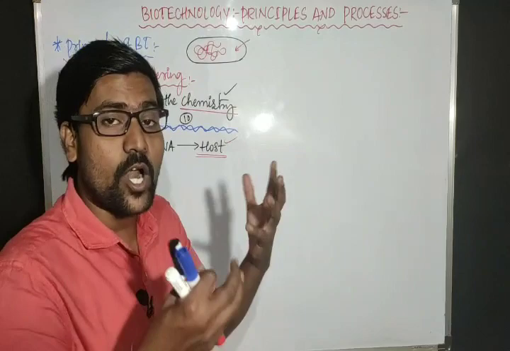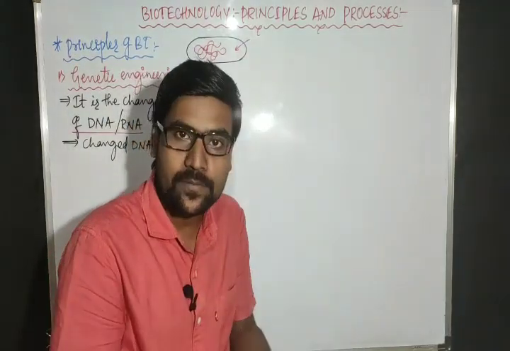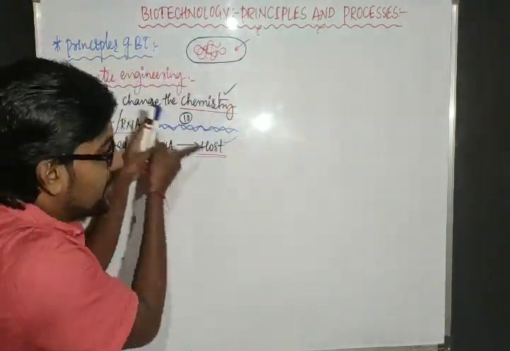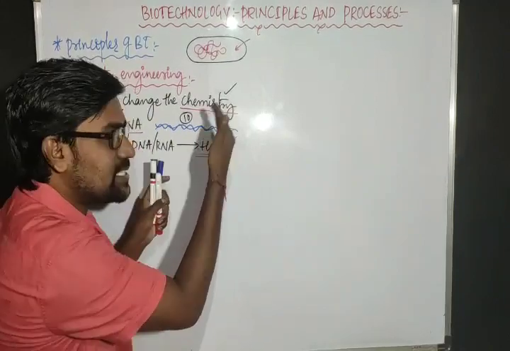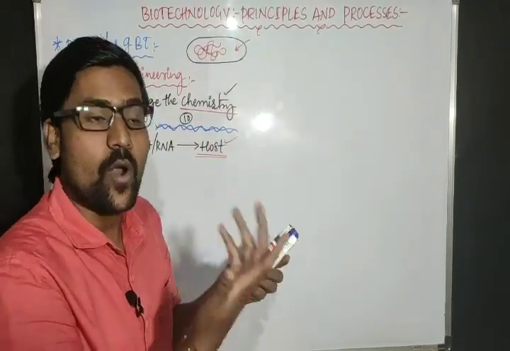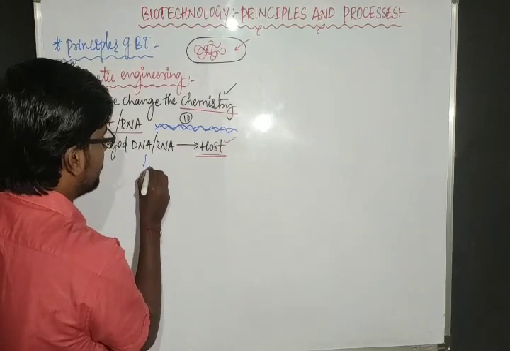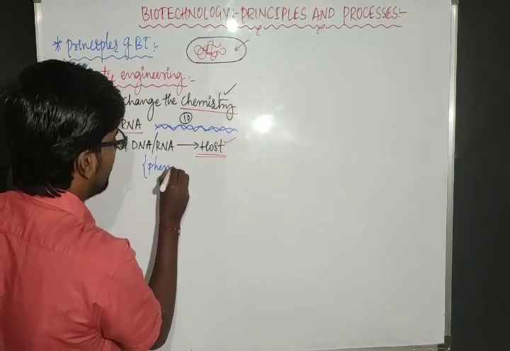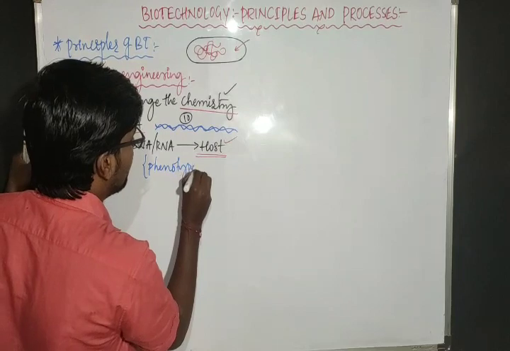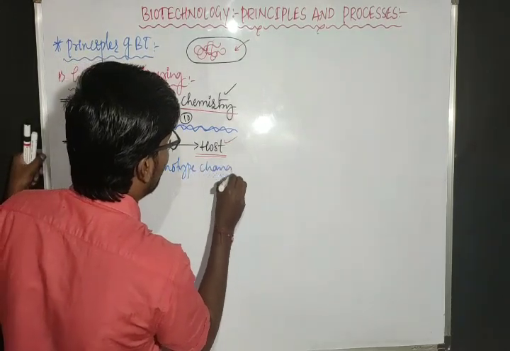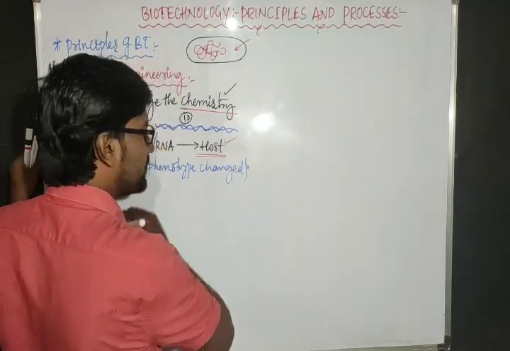But earlier it was not producing the insulin. That character was absent. When this gene is introduced, then host cell is expressing that character. So what does it indicate? The phenotype gets changed. So host phenotype is changed.